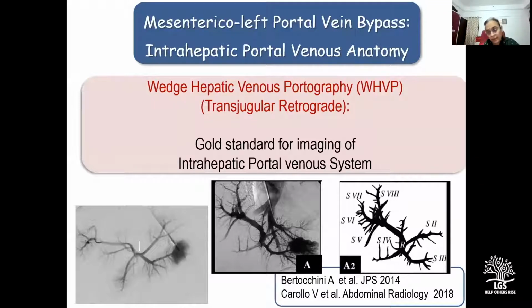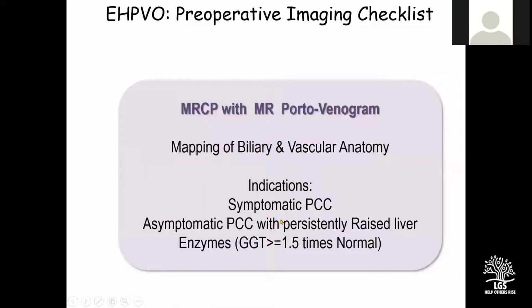So as of now, the gold standard for imaging of the intrahepatic portal venous system is a wedge hepatic venous portography by the transjugular retrograde method, and it should be possible to perform this imaging study by any interventional radiologist who is used to doing TIPS. Now, MRCP with MR portovenogram is indicated for mapping of biliary and vascular anatomy, for symptomatic portal cavernoma cholangiopathy, or even when the patient is asymptomatic but has persistently raised liver enzymes.